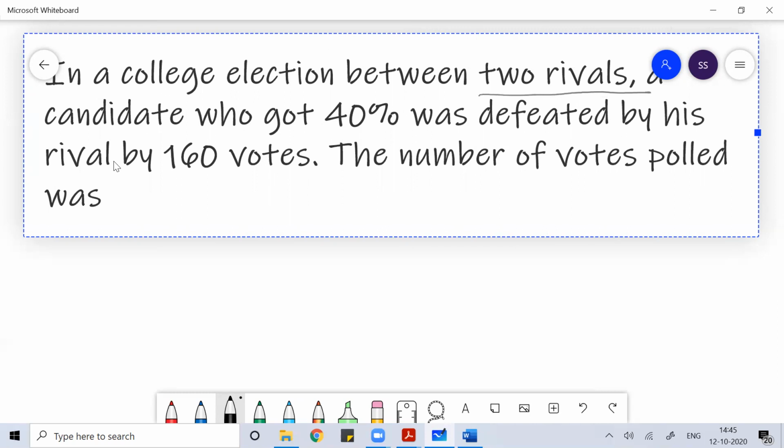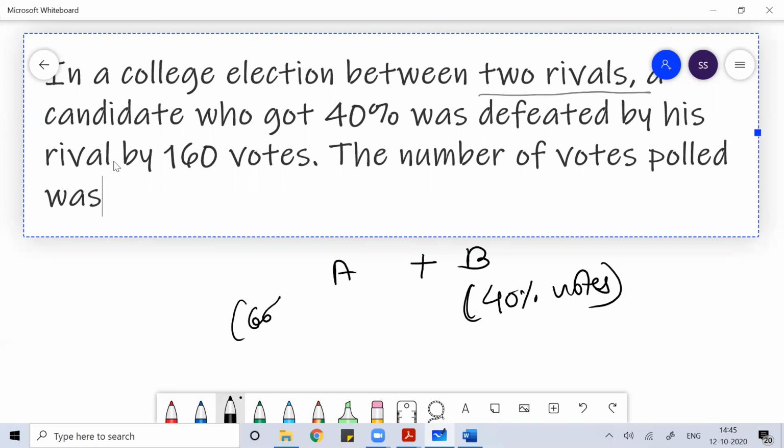So the two rivals are A and B. The candidate who got 40% of the votes, suppose B got 40%. If B got 40% of the votes, it means A got 60%. Suppose A is the loser and B is the winner.